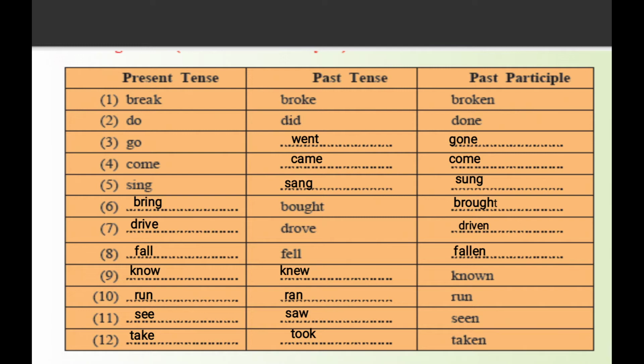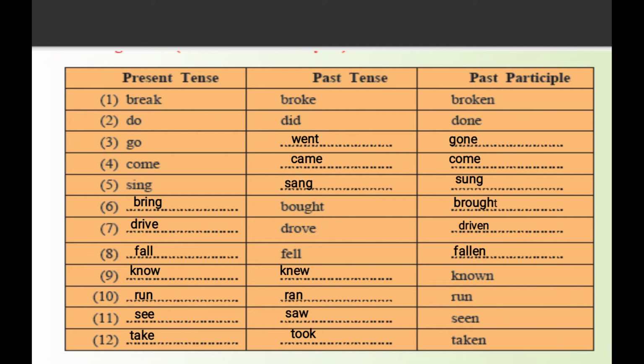Look at the table. There are three columns. In this table, the first column is of present tense, the second column is of past tense, and the third one is of past participle. Let us see examples. First, break. Present tense, break.